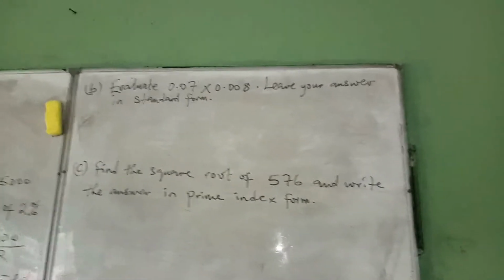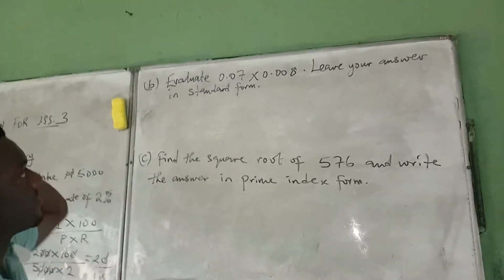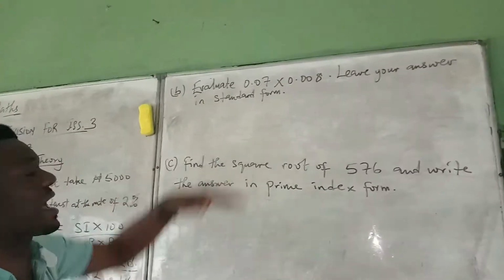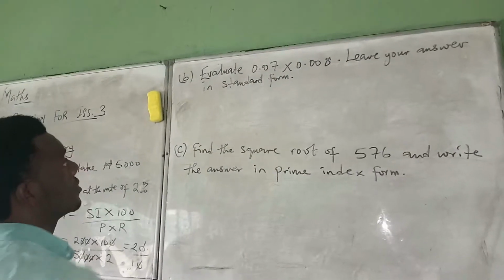Evaluate 0.07 times 0.008. Leave your answer in standard form.